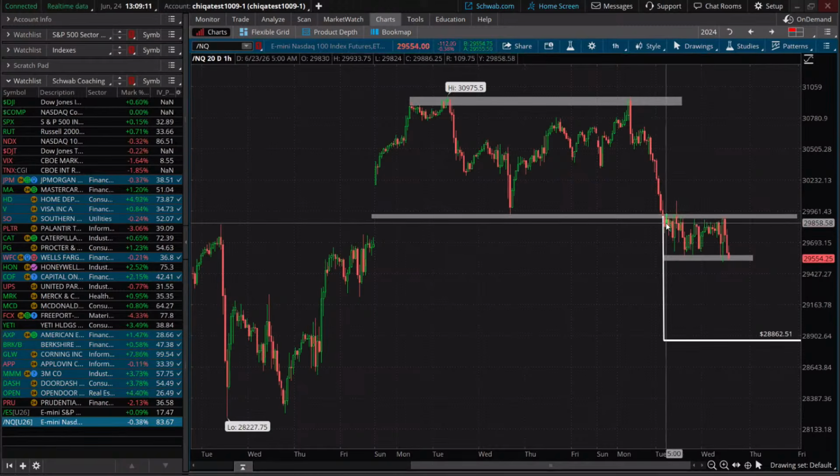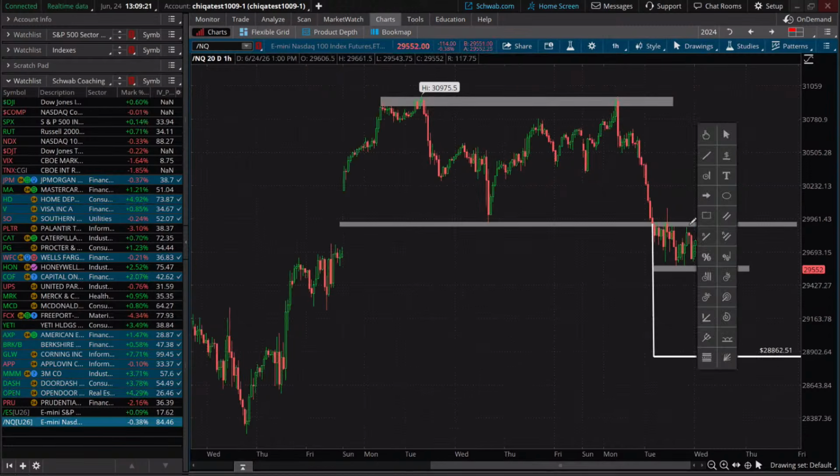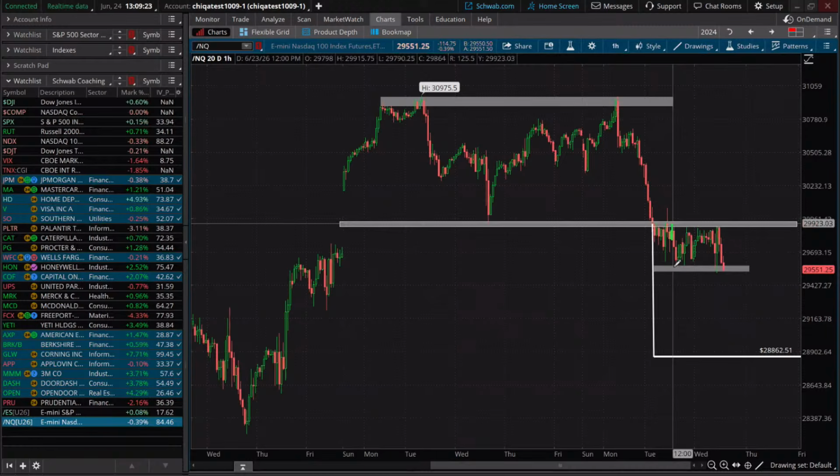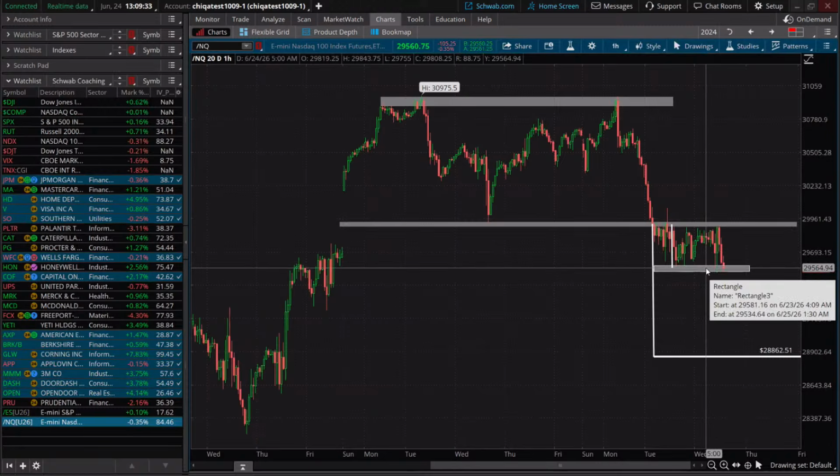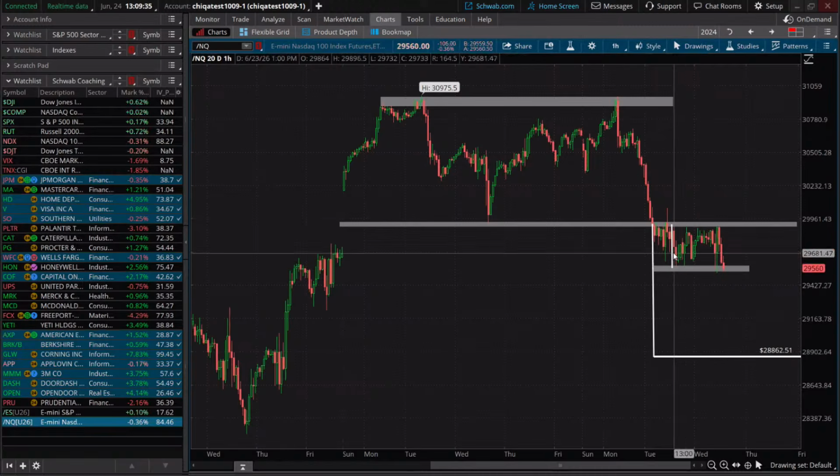And now what price is doing is moving through this really tight range over the last day and a half. So if you are a trader looking to manage some risk at some of these levels, you may take this entire depth of the range, with resistance right around 29,915 and support right around 29,560 or so.